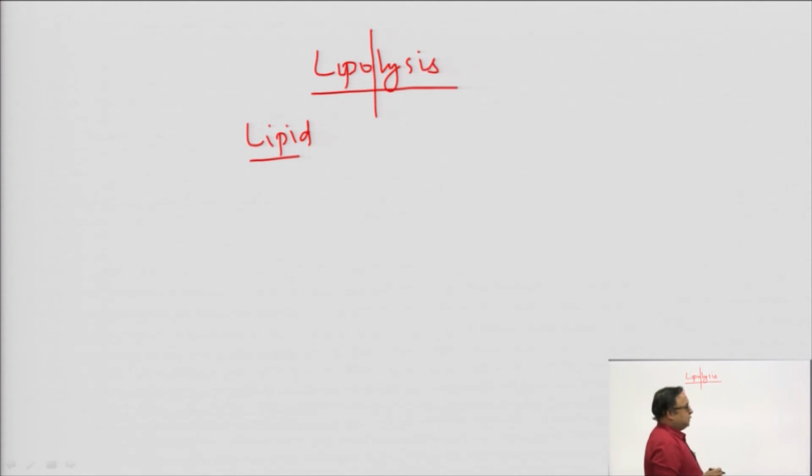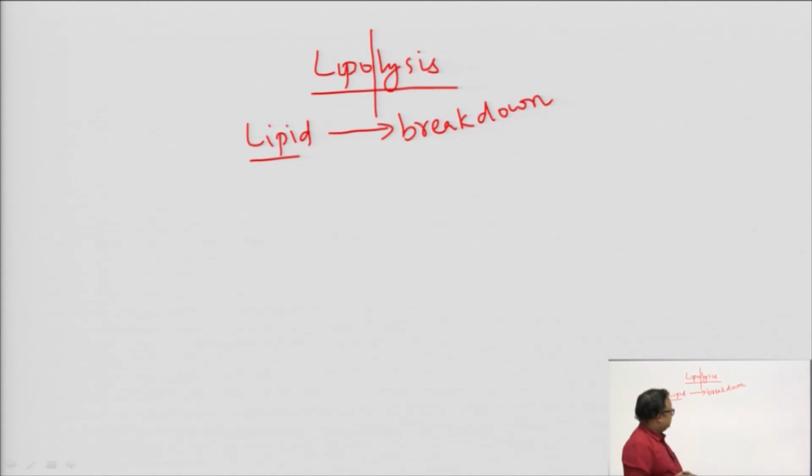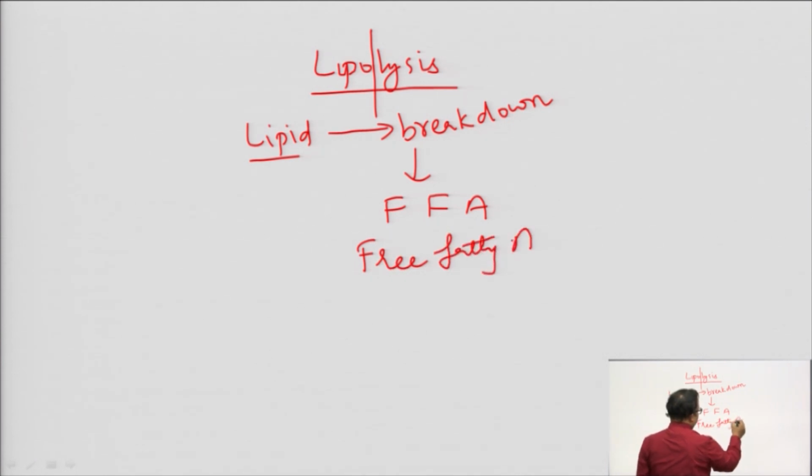In a diabetic person, what happens? This fat or lipid is broken down, and what is the end product? End product is the FFA, that is free fatty acids.